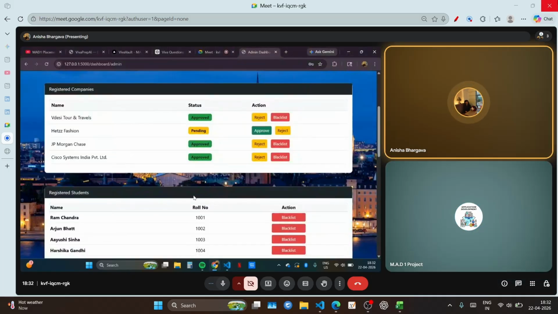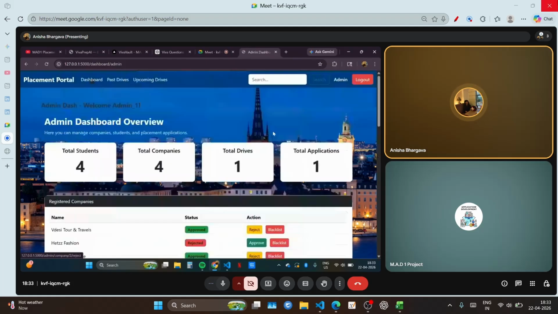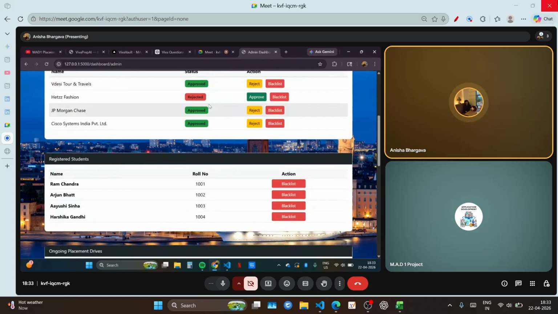Okay, so these are the companies which have registered. If we select approve, the status will be changed to approved. If we select reject, the status will be rejected.